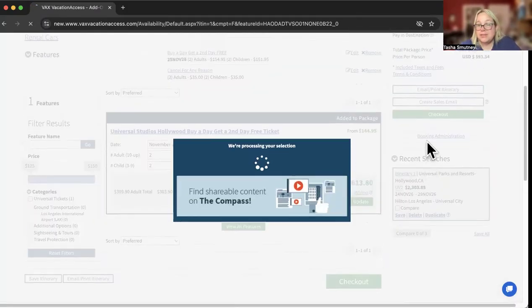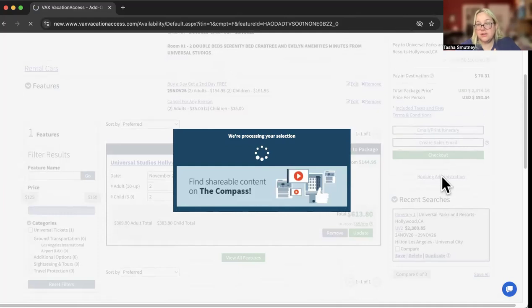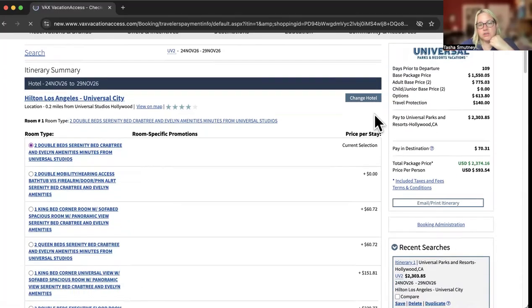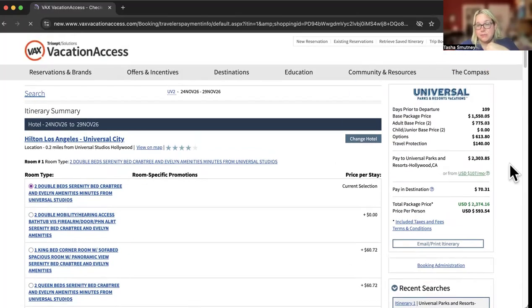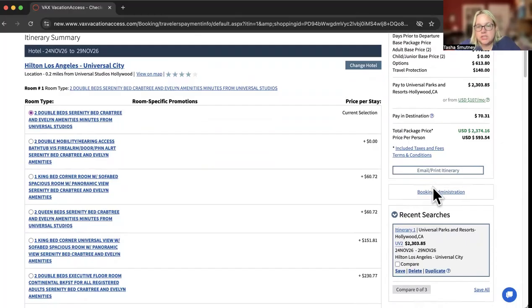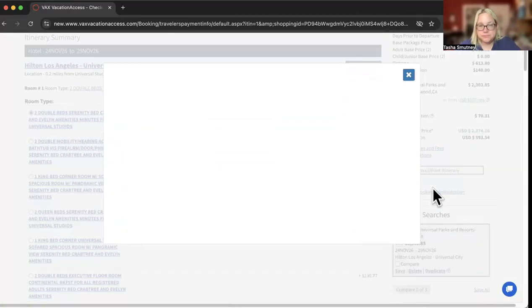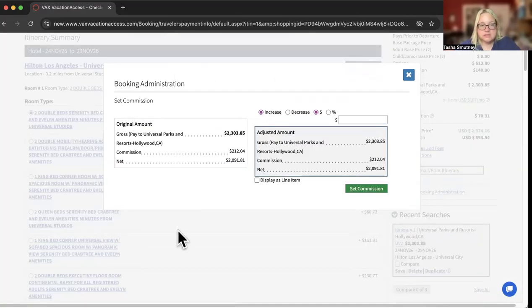If you're wondering how much the commission is, this is for everything on Vax, including Universal. Once this loads, right under this, I like to call this a snapshot box, right? We can click Booking Administration. It's going to tell us what it is without adjusting. If we choose to, we can increase and decrease.